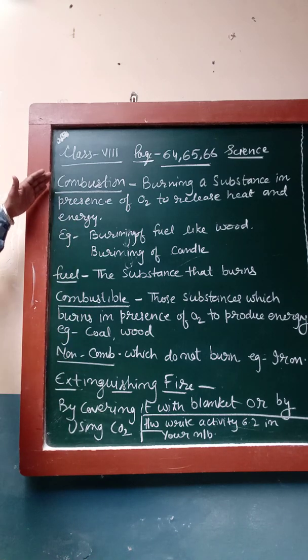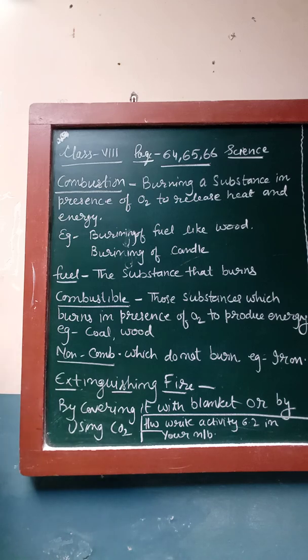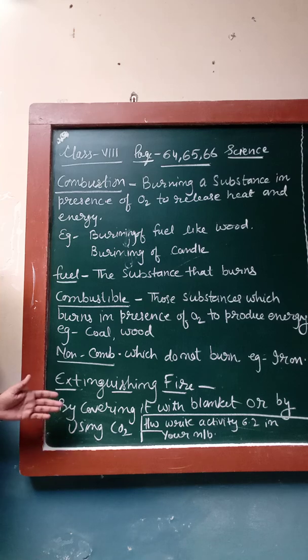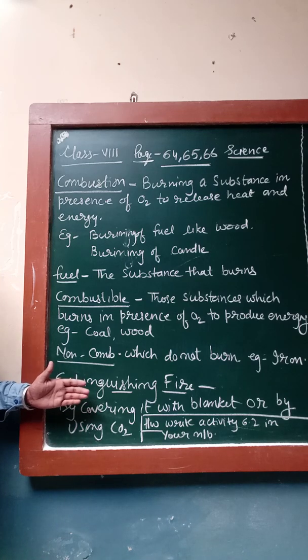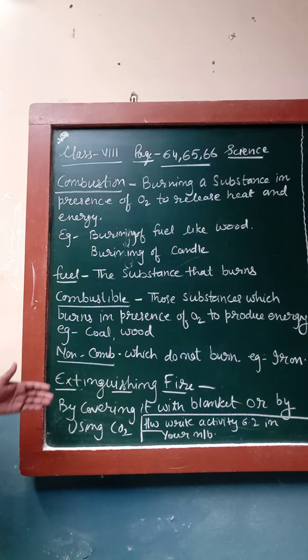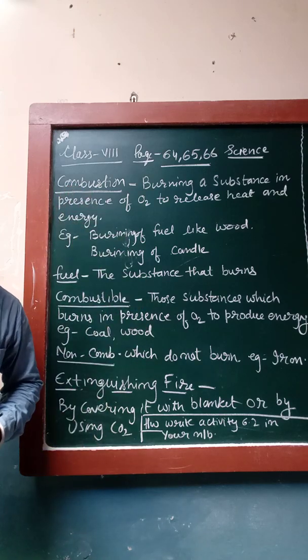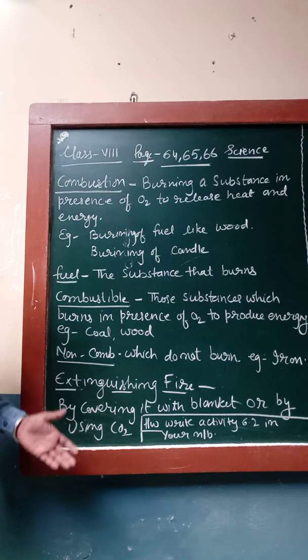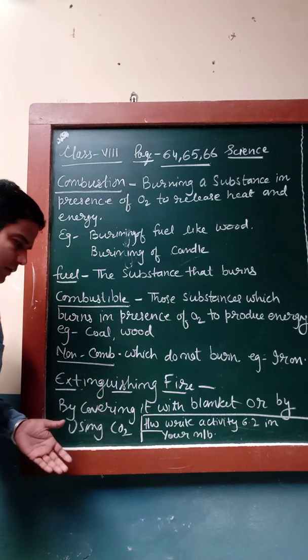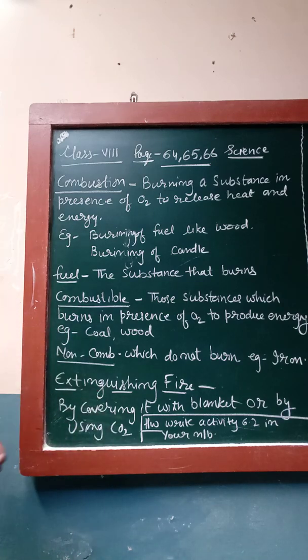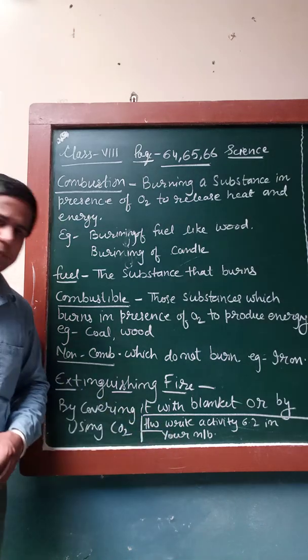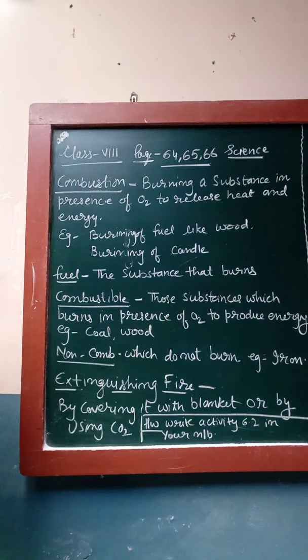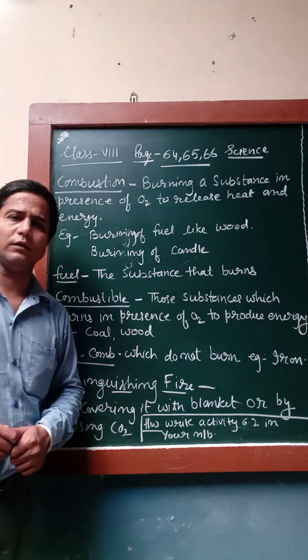So these topics we have done today: combustion, fuel, combustible and non-combustible substances, and extinguishing the fire. I think you will read the topics easily on pages 64, 65, 66. You will understand them very easily, because these are easy topics you have done in earlier classes. For homework today, there is an activity on page 6.2 in your book that you have to complete in your notebook.